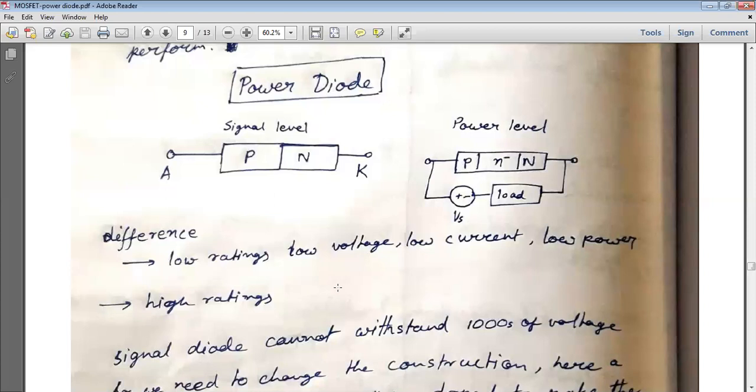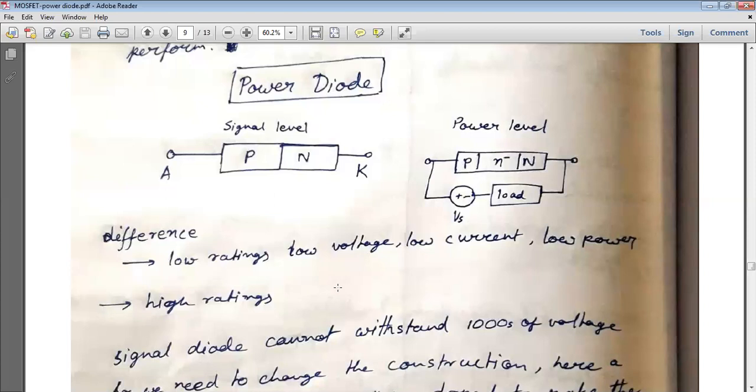Now when forward bias is applied, the majority charge carriers in the P region are holes, and in the N region are electrons. The holes are trying to enter the N minus region. The majority charge carriers in the N minus layer are electrons, and the minority carriers are holes.